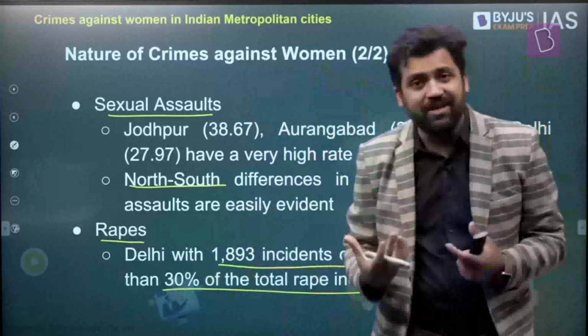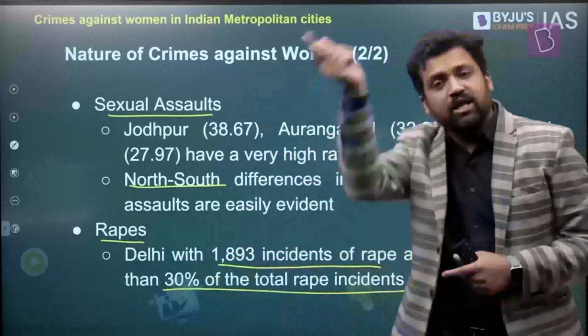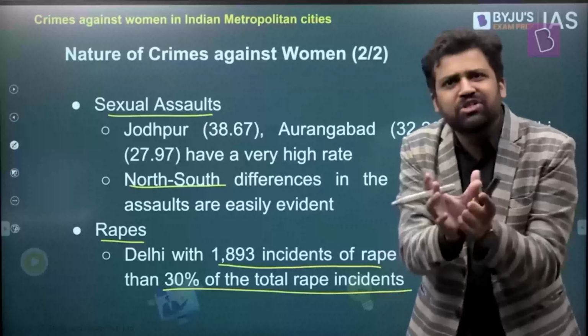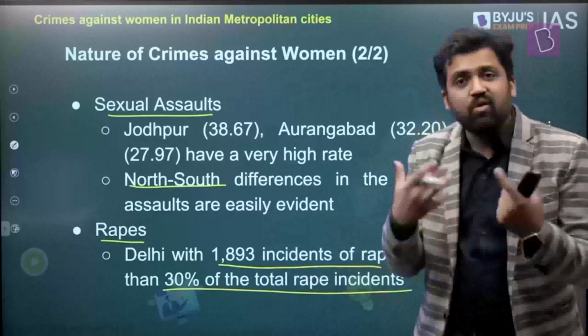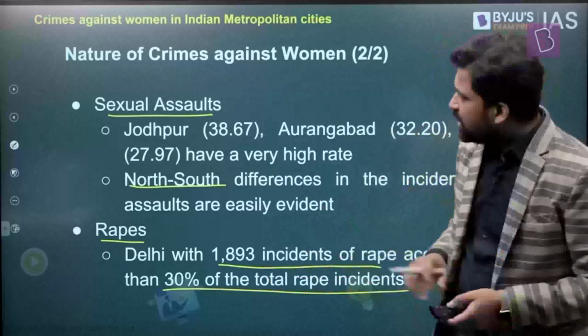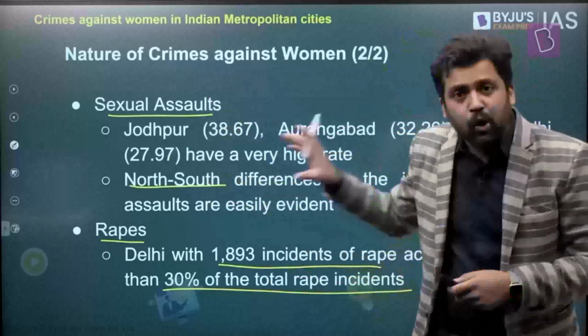Of all the total number of rapes that have happened in India, 30% has happened in Delhi. And also, keep in mind, of all the metropolitan cities, Delhi's population share is hardly 10%. 10% is the population share, but the share of rape incidents is 30%. Again, maybe it is linked with social structures, maybe with law enforcement capacity. So this is how the different kinds of crimes against women look as per the data.